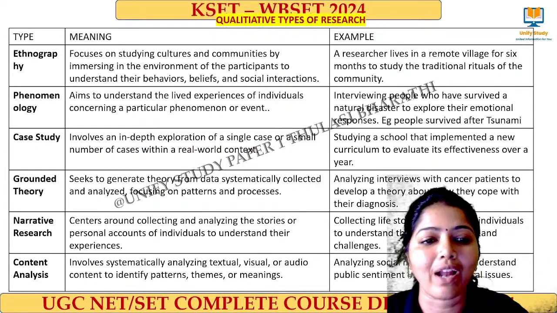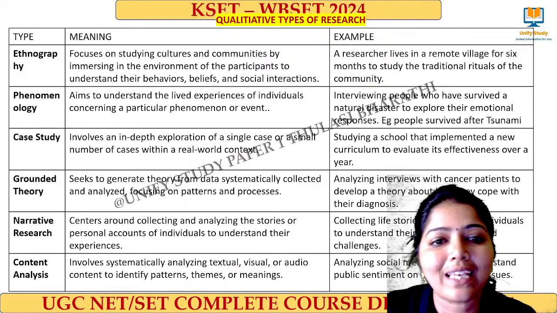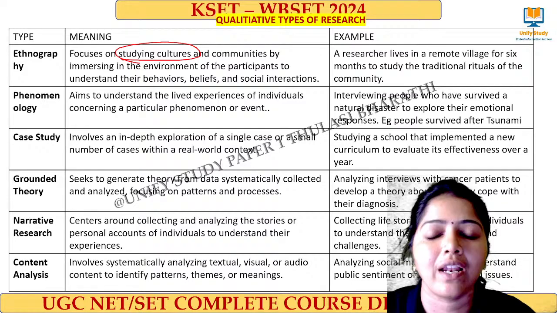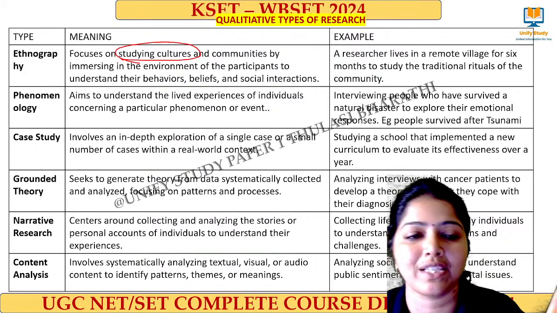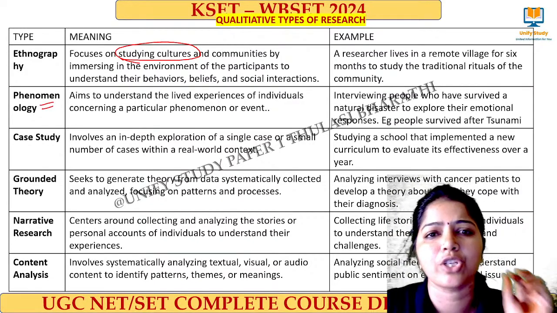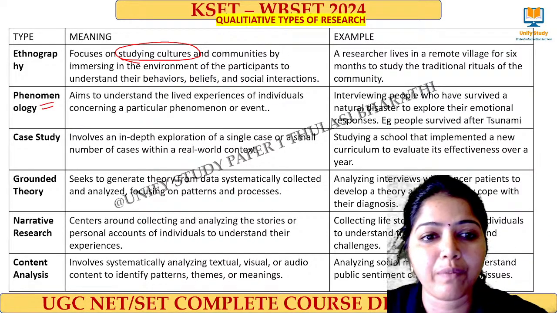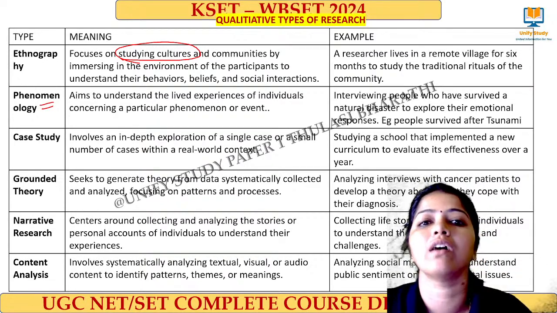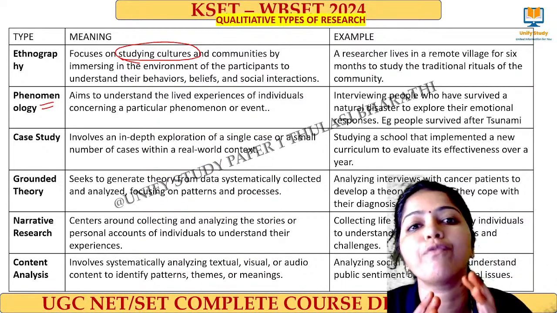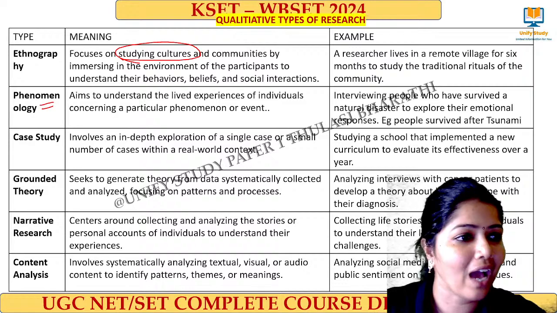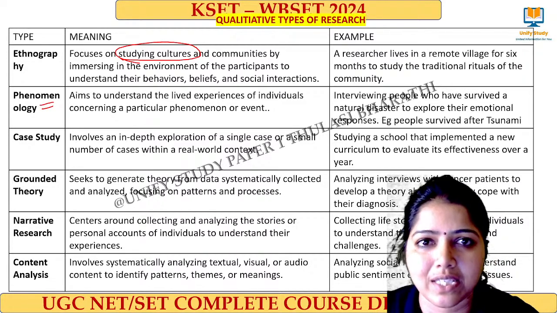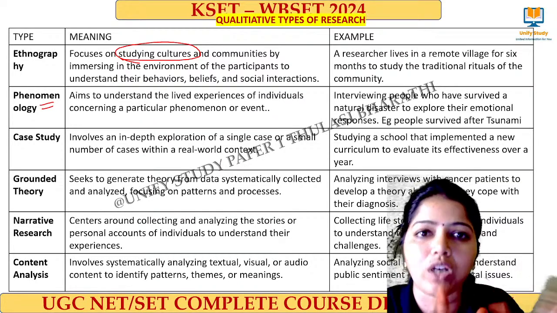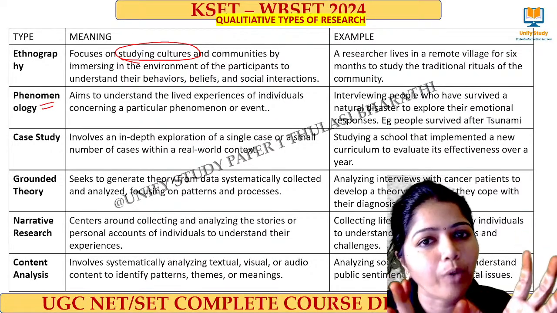Next one, ethnography research. Ethnography means what? The keyword is study of the culture of the people. I want to know about their lifestyle. That is called ethnography research. Then phenomenology research. Best example: a very big disaster happened in a place. I go there and get their experience, and that is called phenomenology research. It means they have experienced something of that disaster and how they came out of it, what their experience was because of that phenomenon.